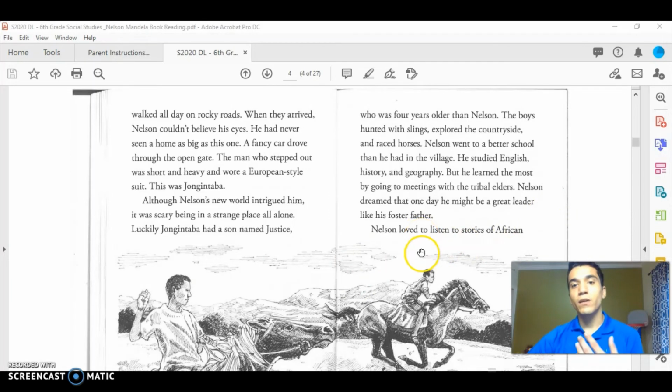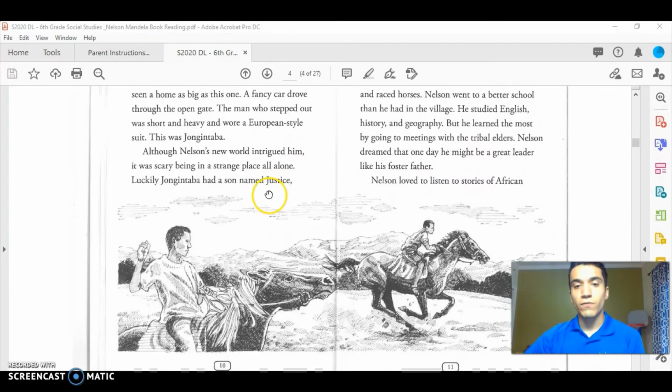The boy hunted with slings, explored the countryside, and raced horses. Nelson went to a better school than he had in the village. He studied English history and geography, but he learned the most by going to meeting with the tribal elders. Nelson claimed that one day he might be a great leader like his foster father.